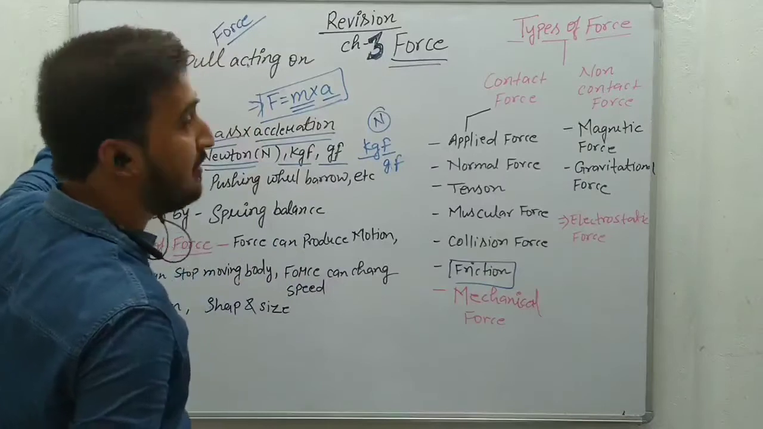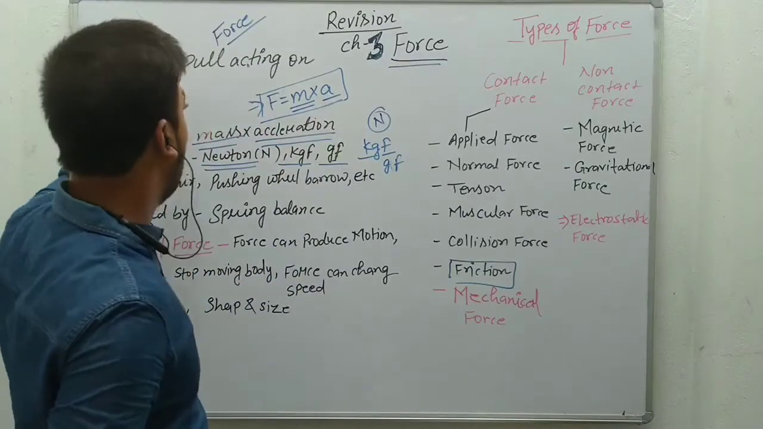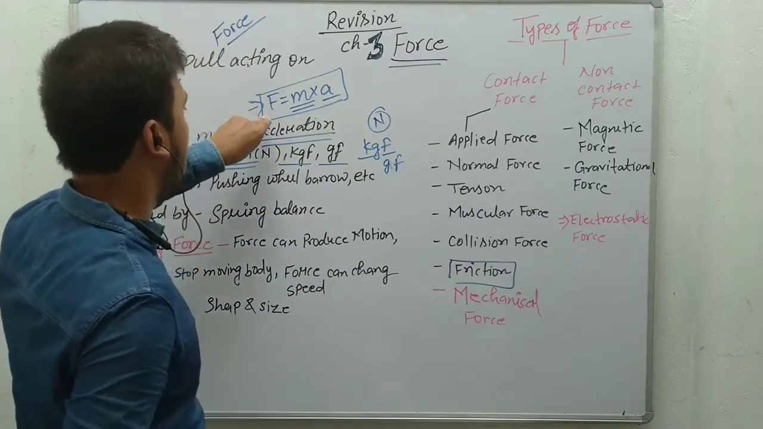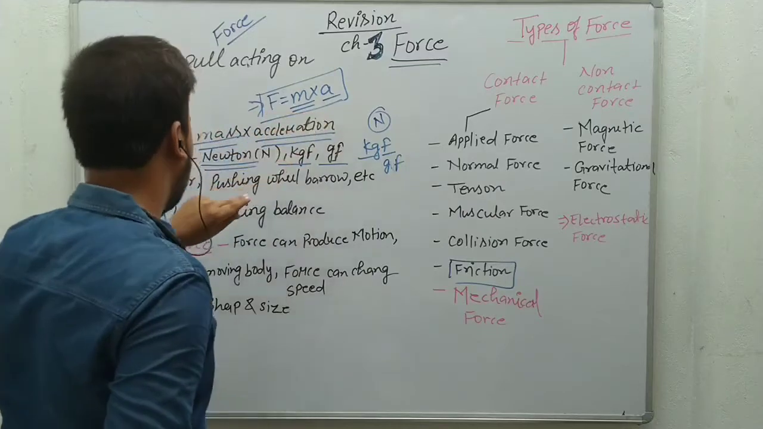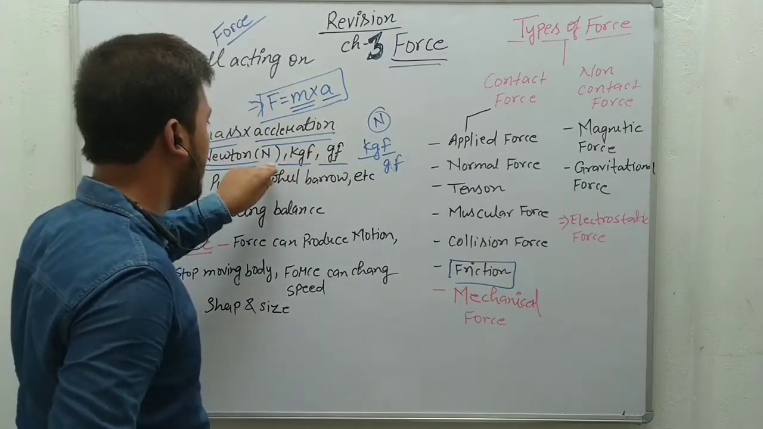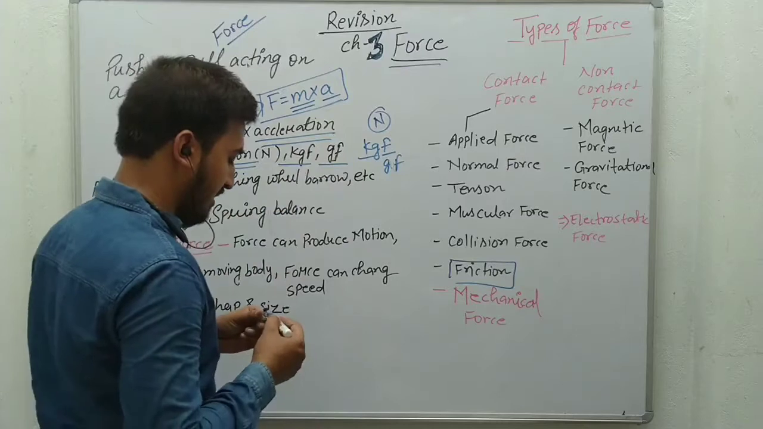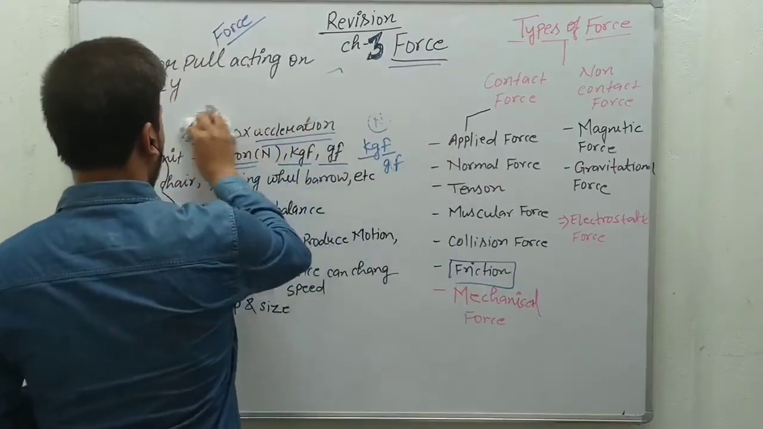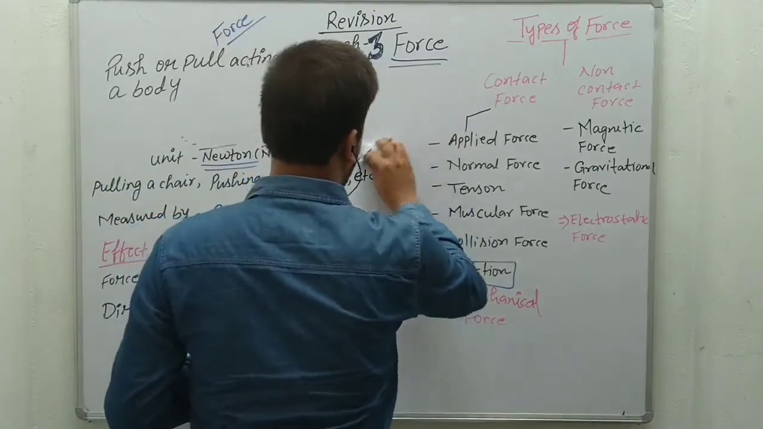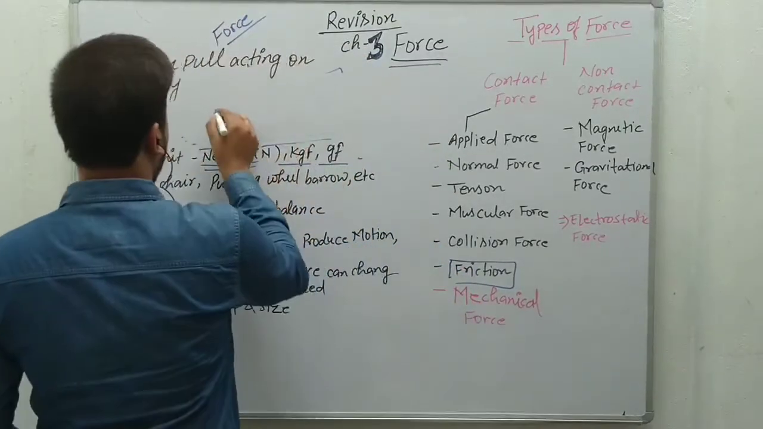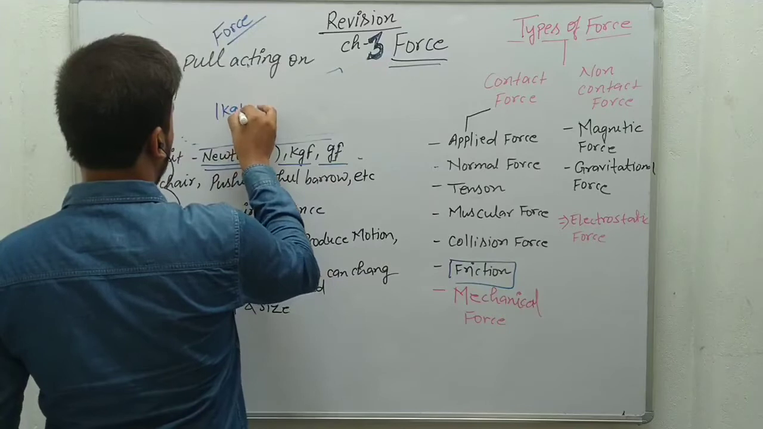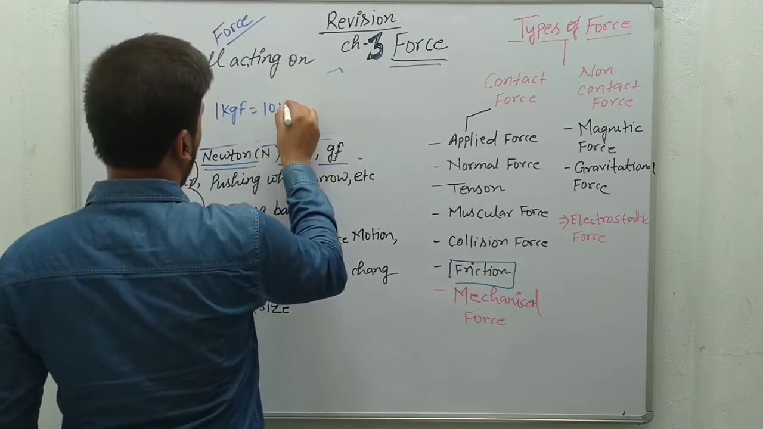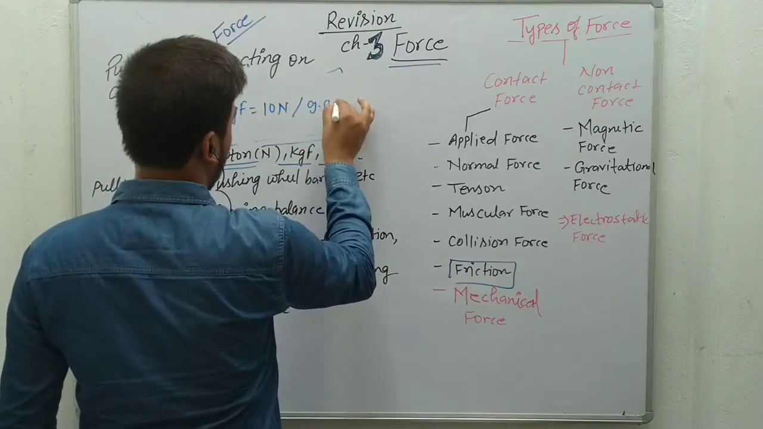So first of all, the definition of force: any kind of push or pull is a type of force. Formula of force: force is equal to mass into acceleration. Unit of force: Newton, kgf or gf. There is one conversion that may come in your examination, the conversion of Newton and kgf. 1 kilogram force is equal to 10 Newton or 9.8 Newton.